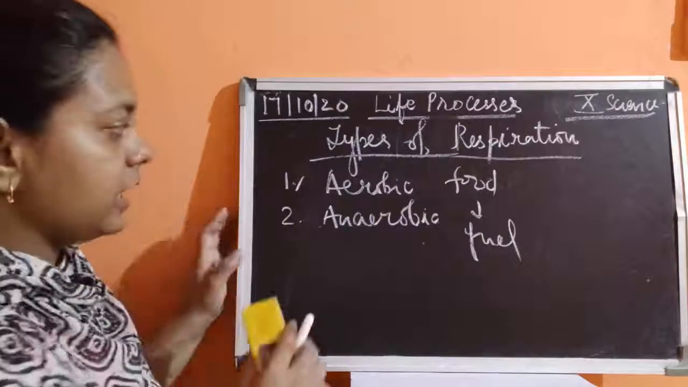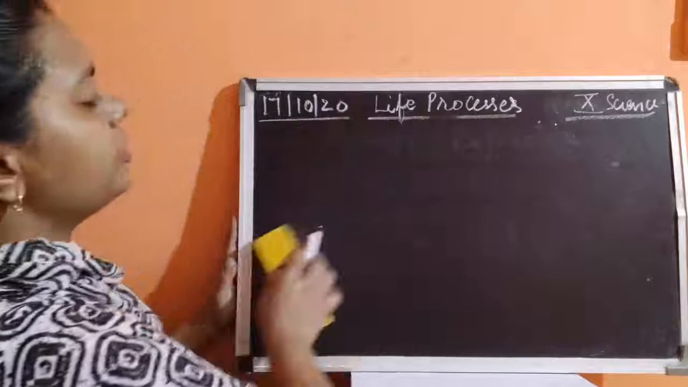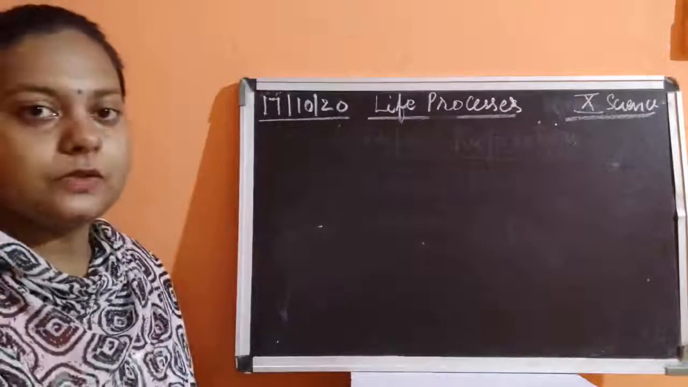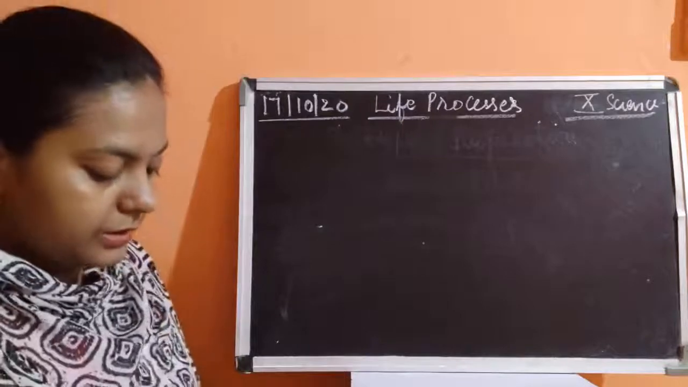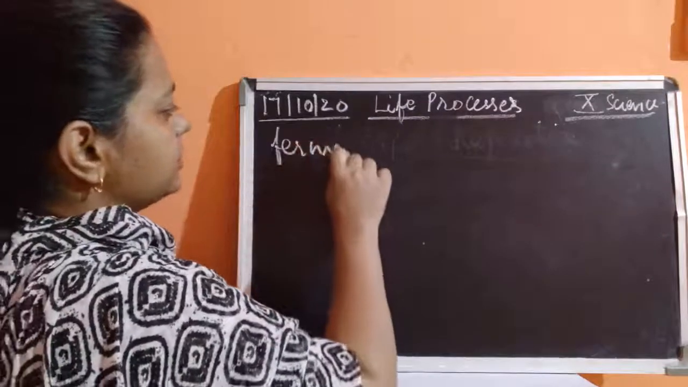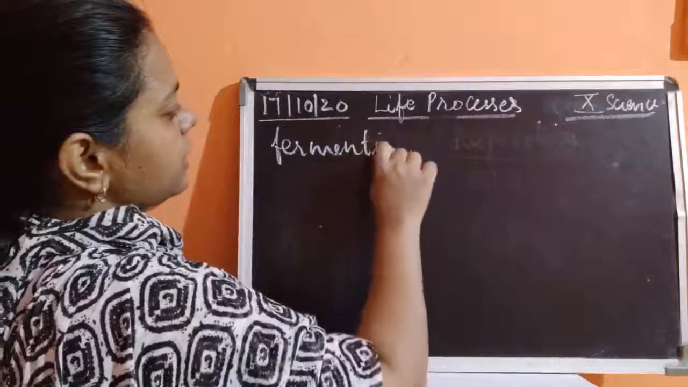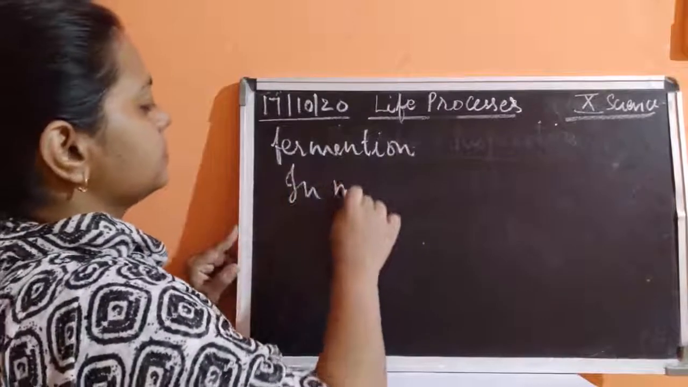I'll just tell you about anaerobic respiration, children. This anaerobic mode of respiration takes place in the absence of oxygen. This is the basic concept. Anaerobic respiration could also occur as a fermentation reaction, which I have already discussed. Second thing, it could happen in the muscles.